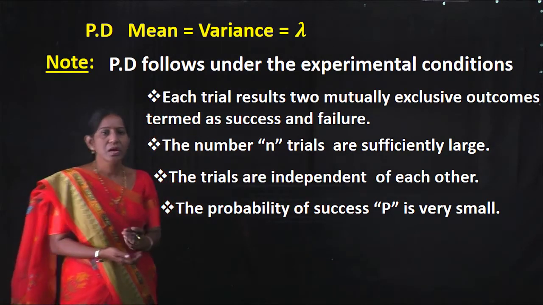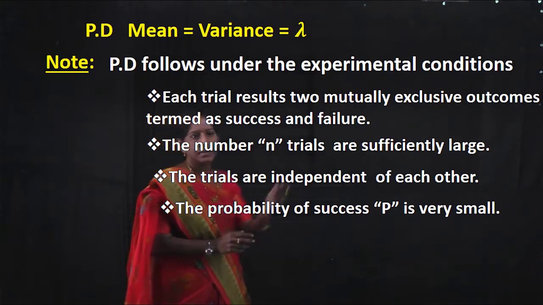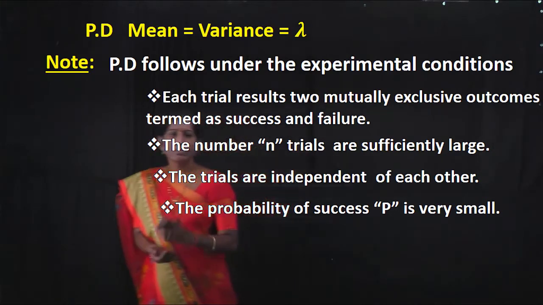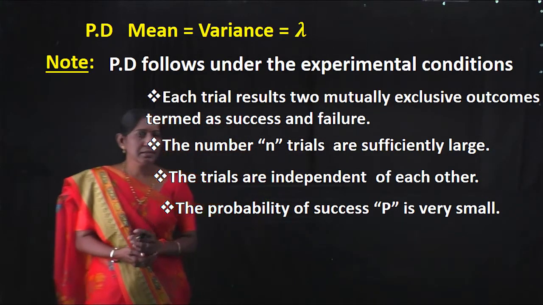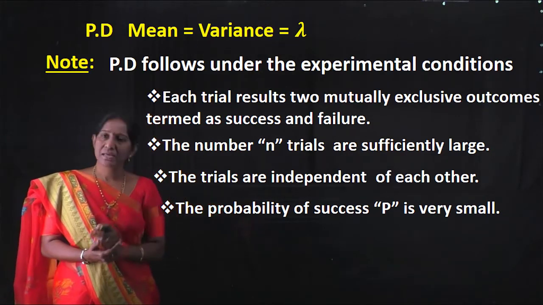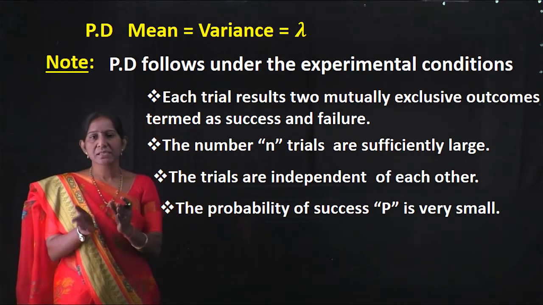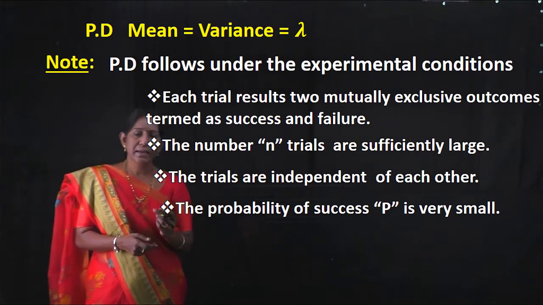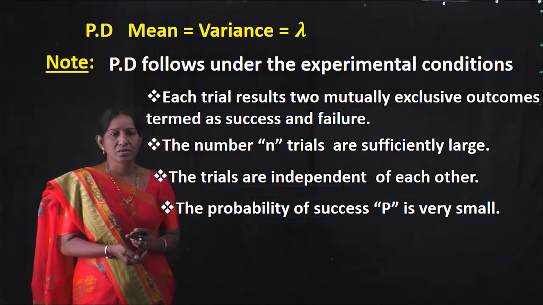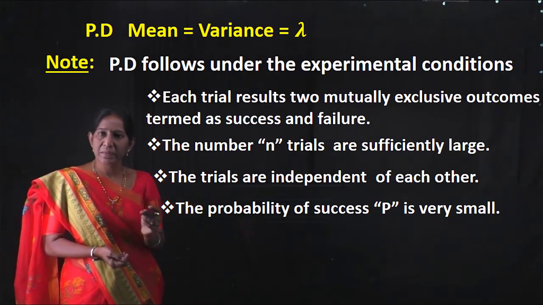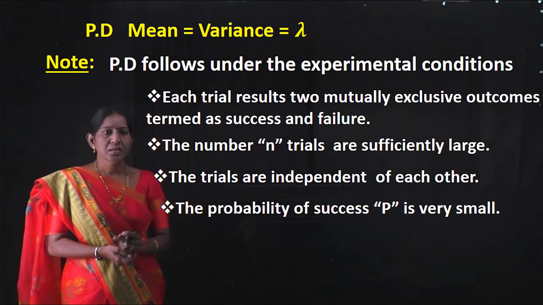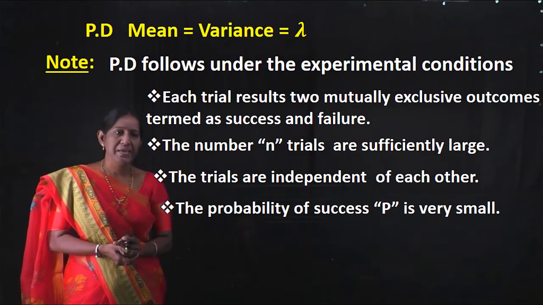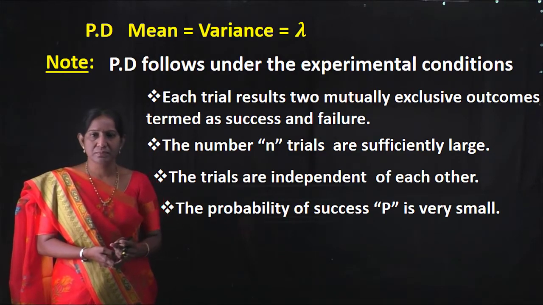And see the note, Poisson distribution follows under the experimental conditions. First one is, each trial results in two mutually exclusive outcomes termed as success and failure. The number n of trials is sufficiently large. The trials are independent of each other. The probability of success p is very small.